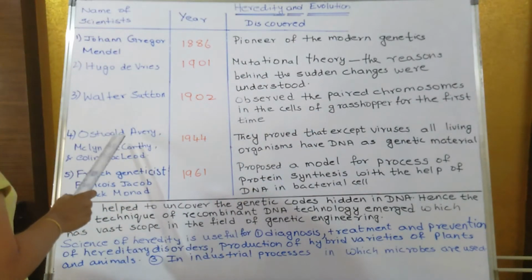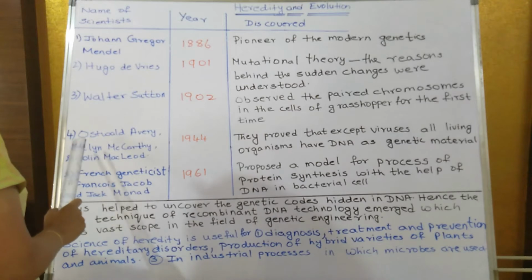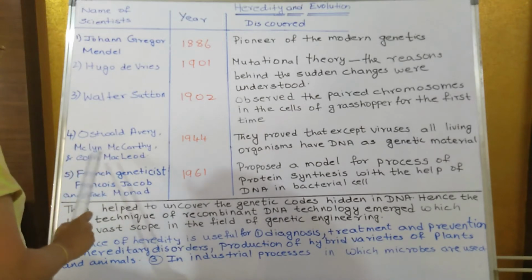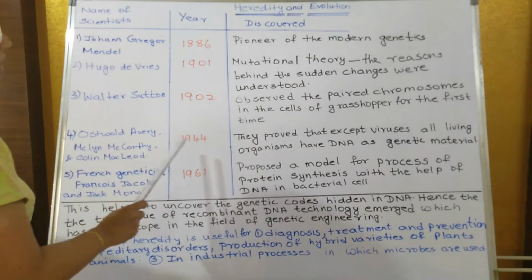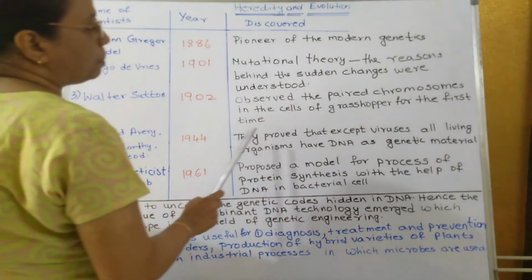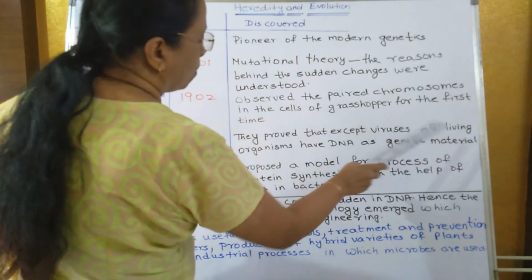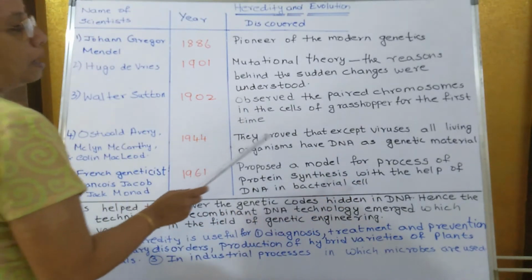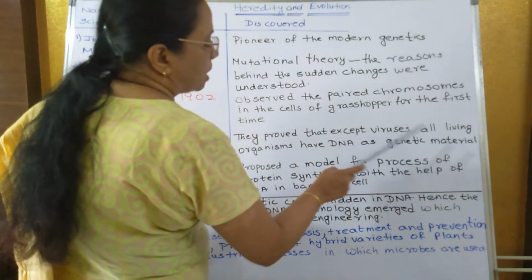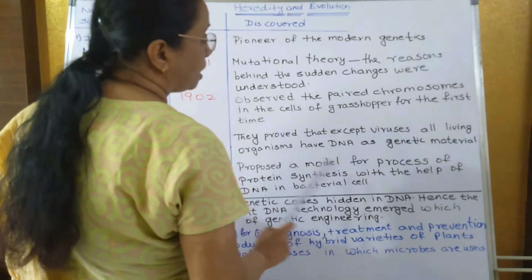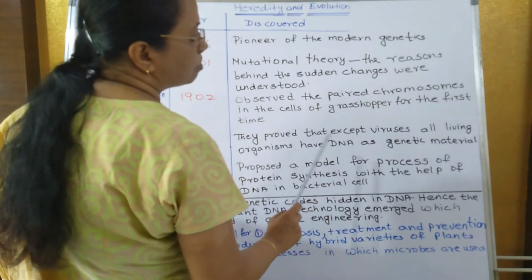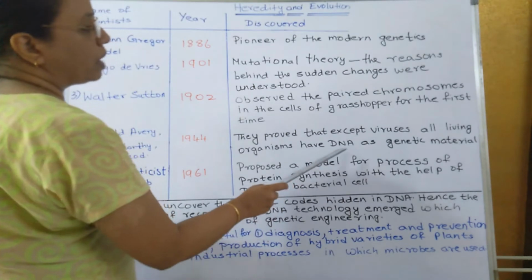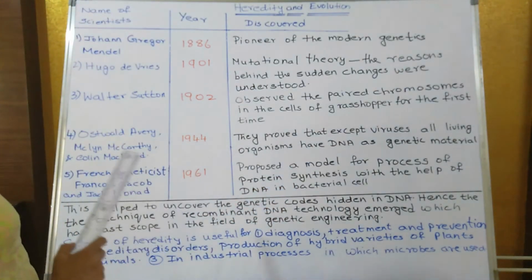Three scientists together, Oswald Avery, Maclyn McCarty and Colin MacLeod, in 1944 proved that except viruses, all living organisms have DNA as genetic material. The genetic material is there in each and every living organism, except viruses, which do not have DNA as genetic material.